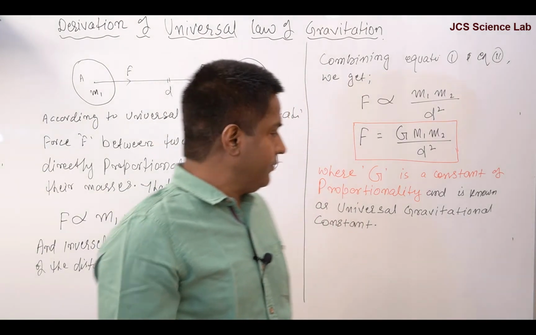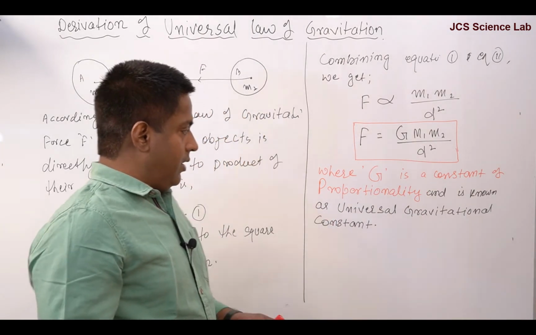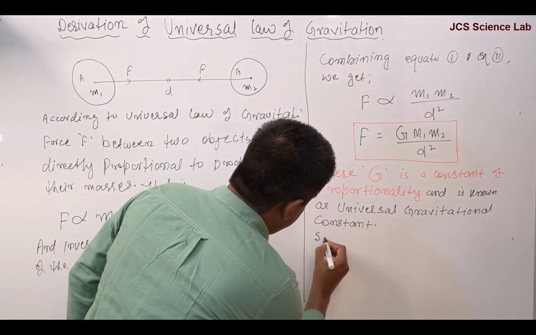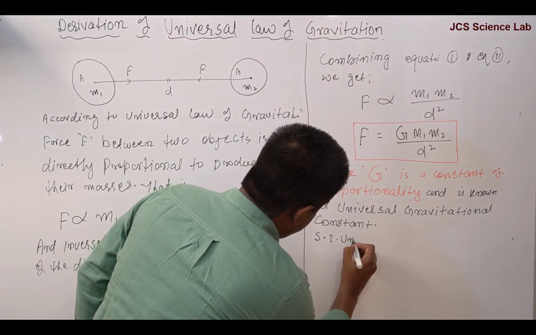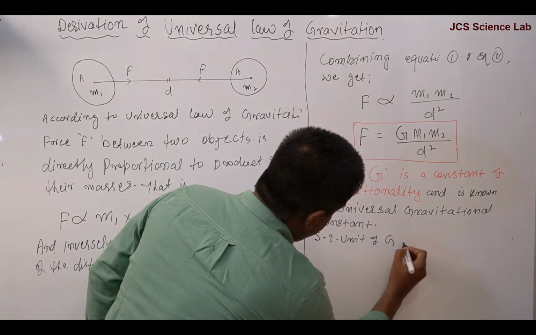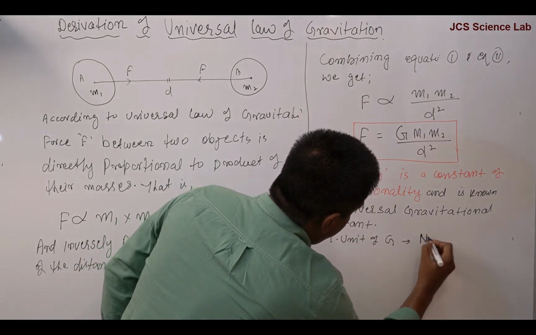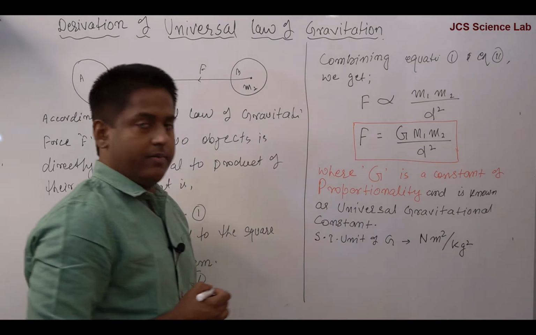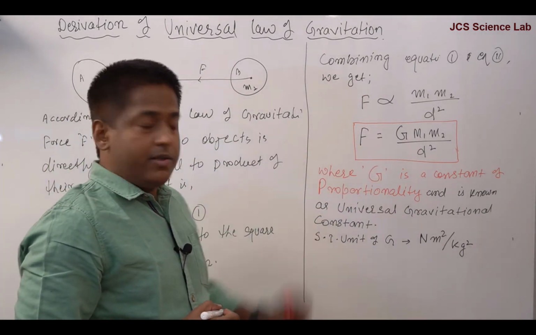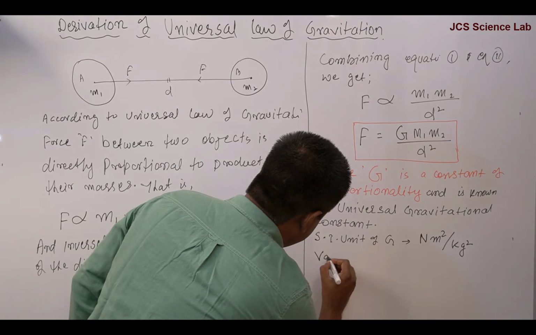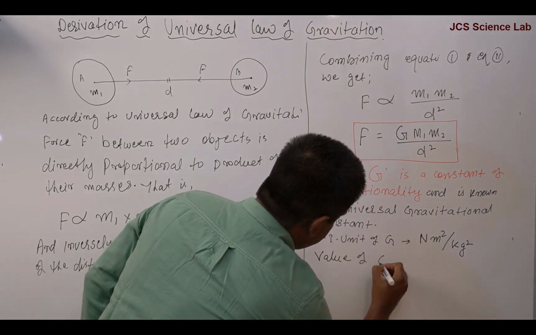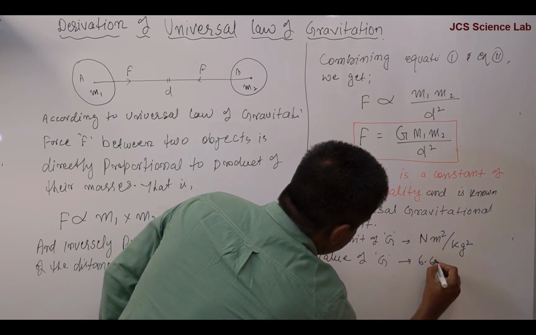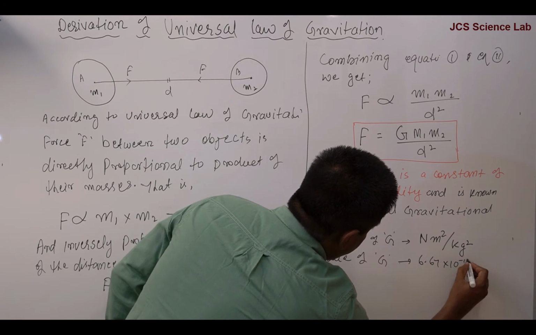We'll see that here. So SI unit of capital G is Newton meter square per kg square, and value of capital G is 6.67 into 10 raised to the power minus 11.